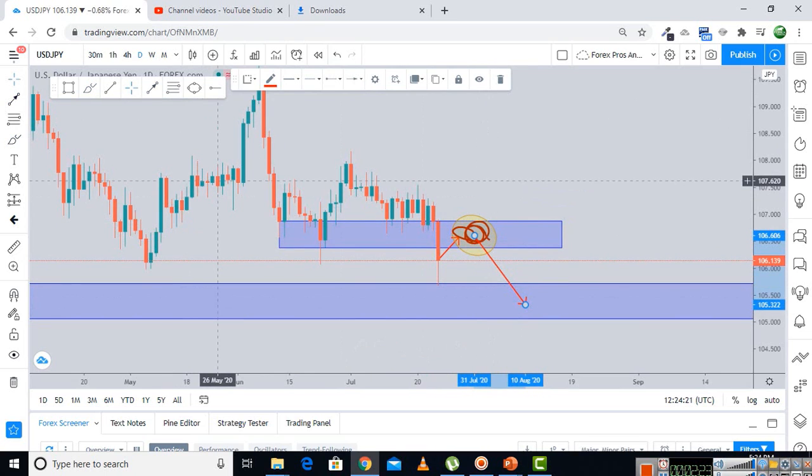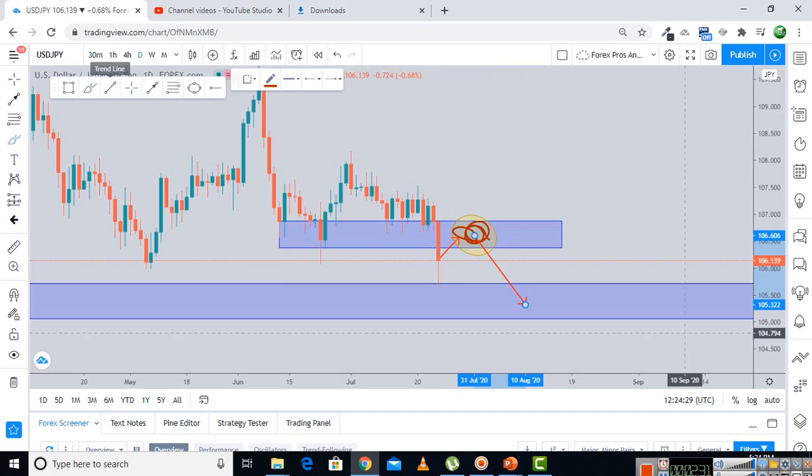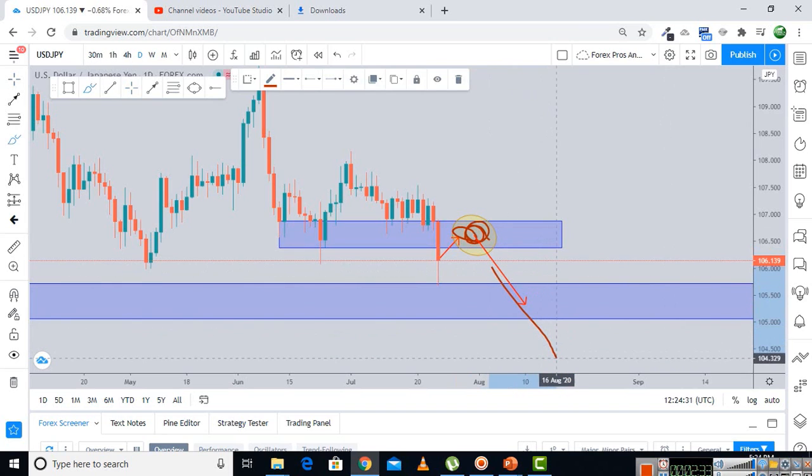But as we have seen that on the monthly candle, the market broke below the structure support and made some tests. So again we can expect the market to break below the structure support, make a fake breakout to gain some liquidity, and then continue its trend to the upside.